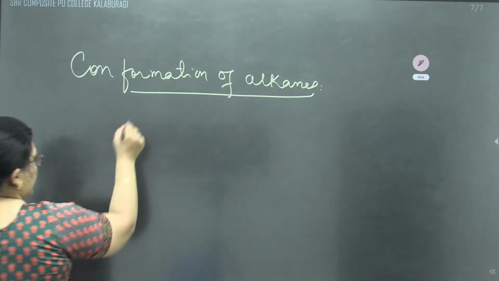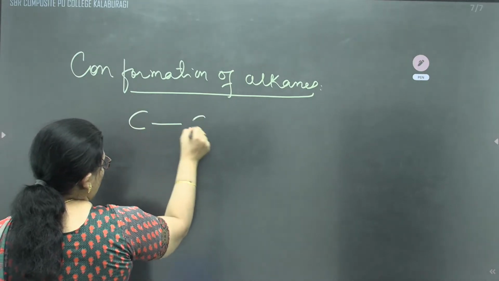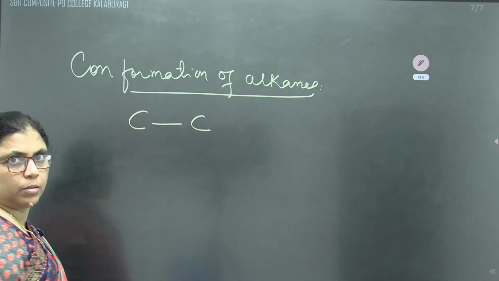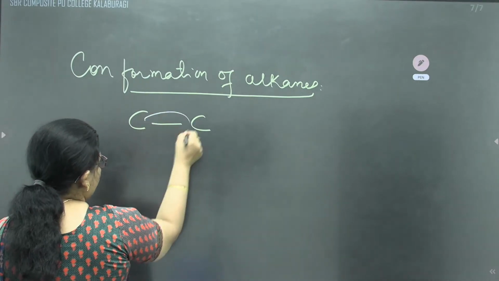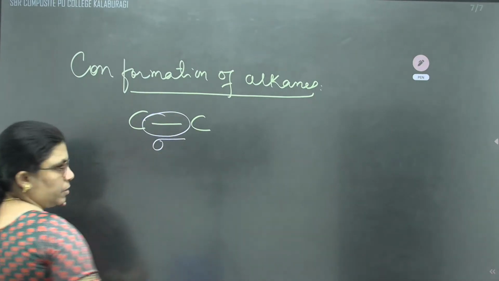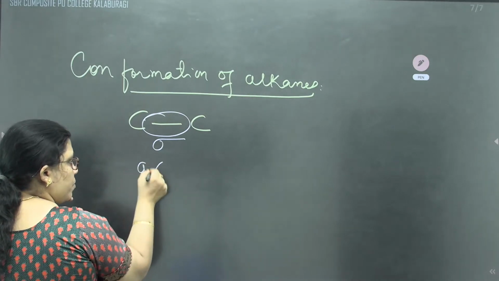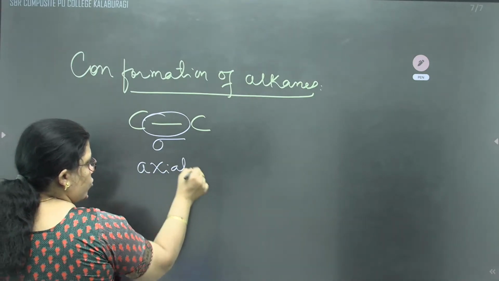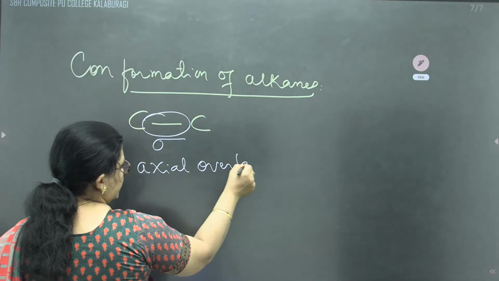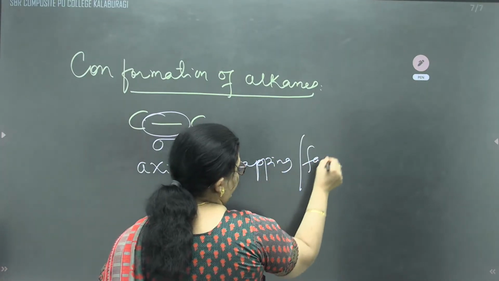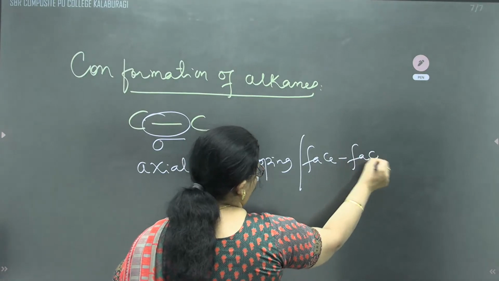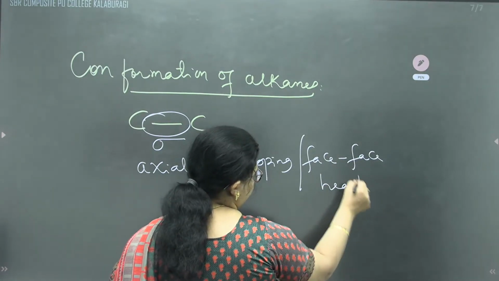In case of alkane, carbon atoms are bonded by single bond. When they are bonded by a single bond, the nature of the bonding will be sigma, and the sigma bond is obtained by axial overlapping or face-to-face overlapping, which is also called head-on overlapping.